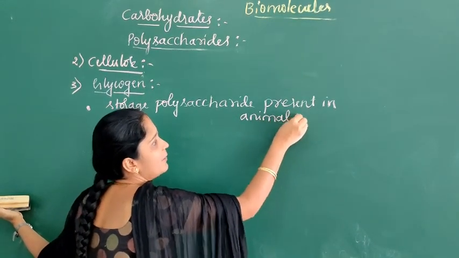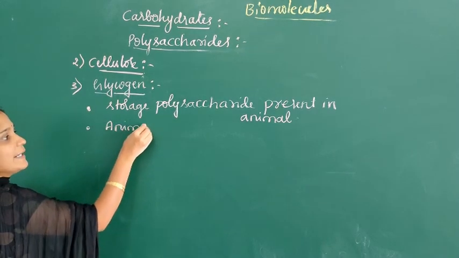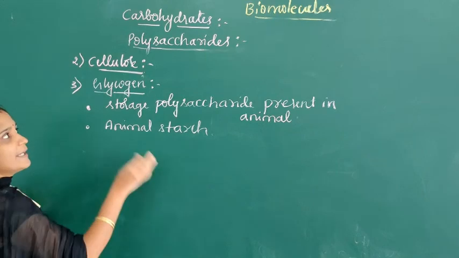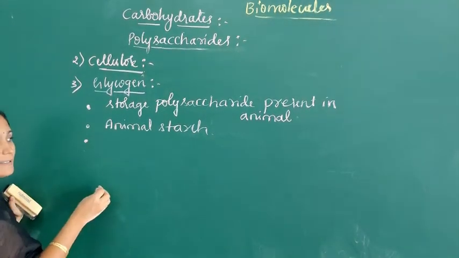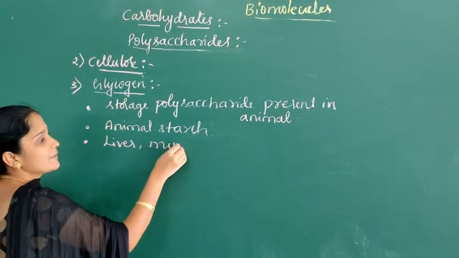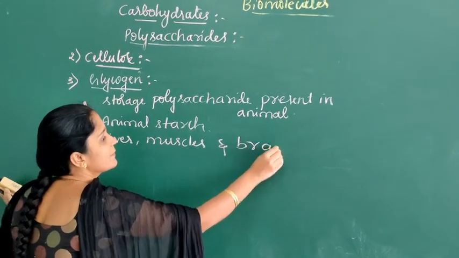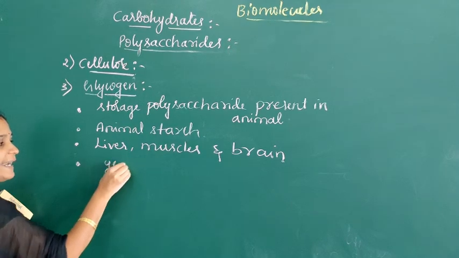It is also called animal starch because its structure is similar to that of amylopectin. Glycogen is present in liver, muscles and in brain. Glycogen is also present in yeast and fungi.